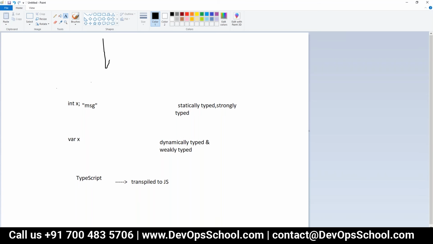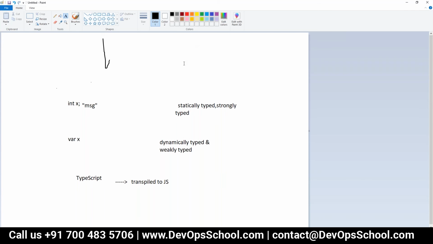So we will write the code as we are writing JavaScript only, but now we can add types to it. TypeScript supports all the features which are there in ECMAScript 6.